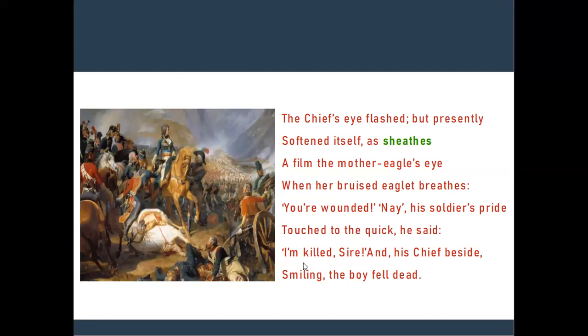The wounded soldier replied proudly that he was killed and fell down dead heroically. This poem describes an act of patriotism and sacrifice of a young soldier. Thus, the young soldier fought for his country and showed his patriotism. So, this is the poem.